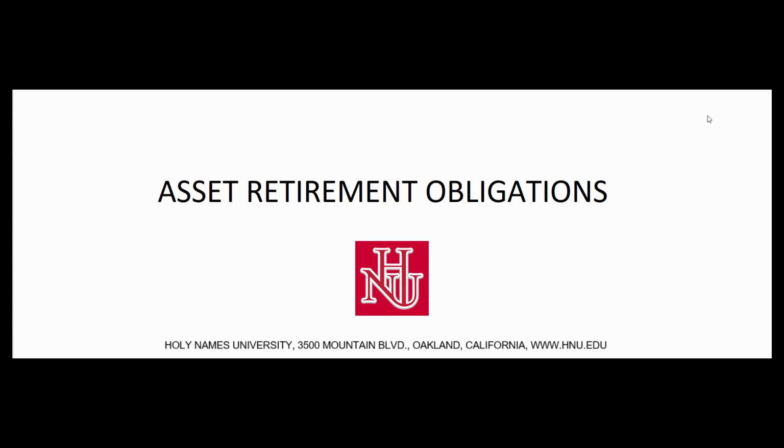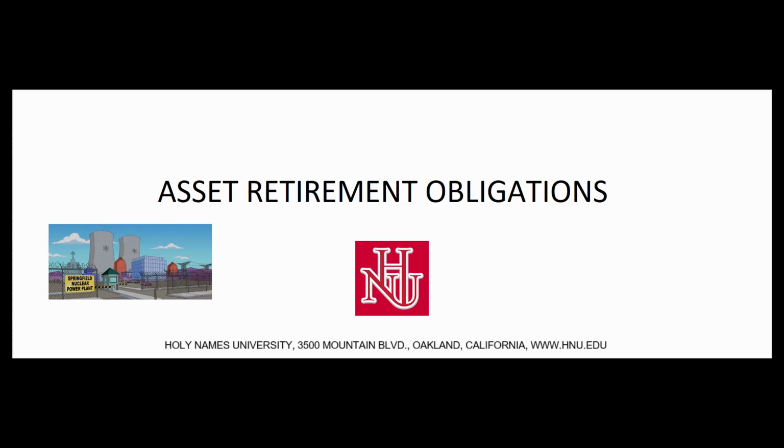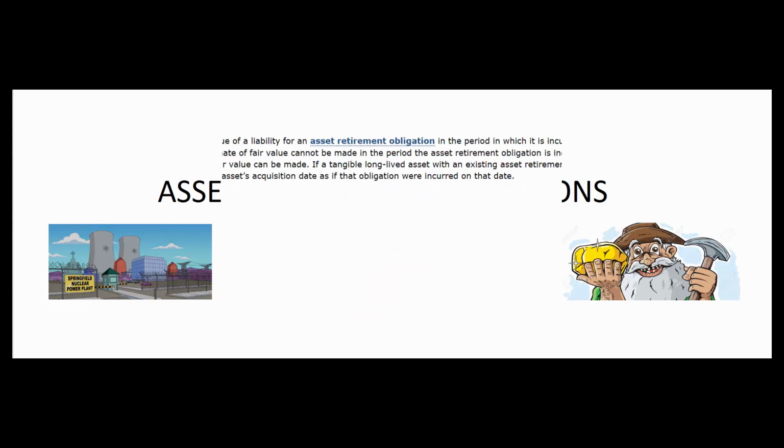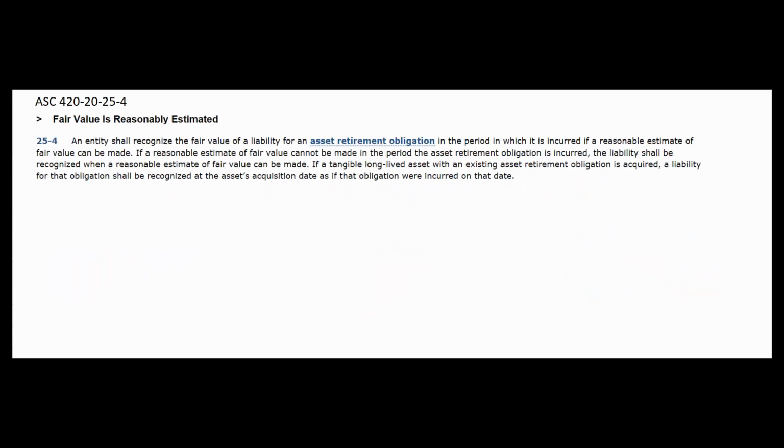Common examples are decommissioning a nuclear power plant or repairing a gold mine after we're finished with it. So let's look at this in the context of an oil well. It could also be much more mundane. You might be renting a building, and at the end of the lease, you have to restore it to its original condition. But let's talk about an oil well today. So an asset retirement obligation means we have to fix something when we're finished using the asset.